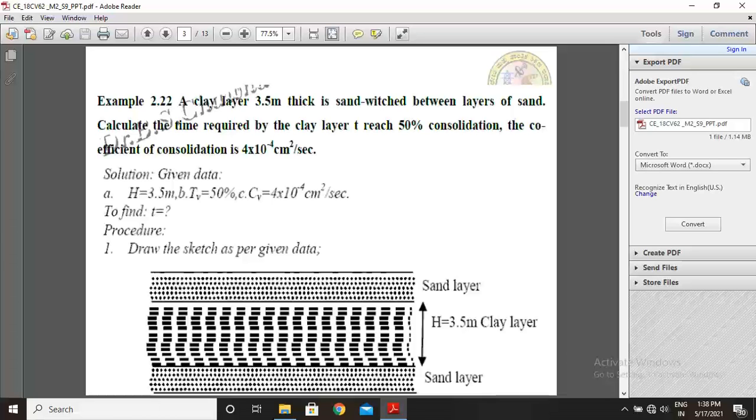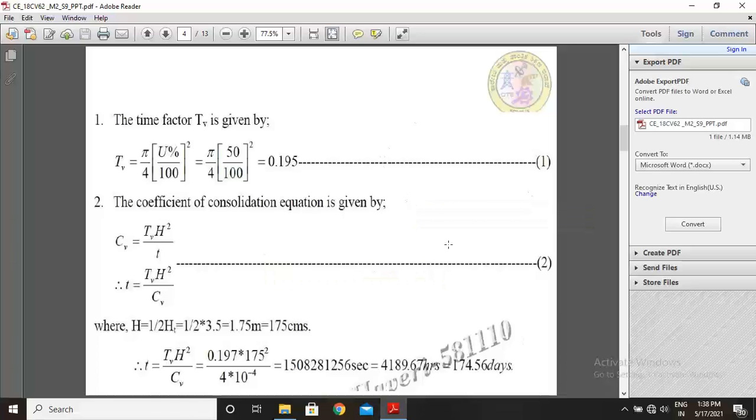Step number 2, the time factor TV is given by TV equal to pi by 4 into (U by 100) square. This is for less than 60% degree of consolidation. You use this equation. We have seen this equation in Geotech 1 last semester, in the consolidation chapter. Substitute the value here and calculate TV. Pi by 4 into U, the degree of consolidation, that is 50%, so you write 50 divided by 100 whole square. So time factor is 0.195. This is TV calculated.